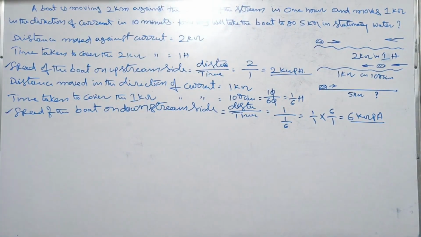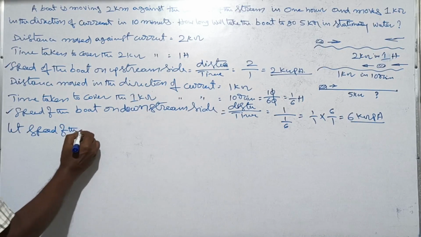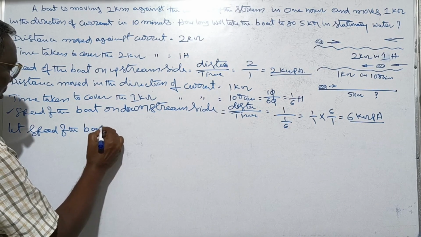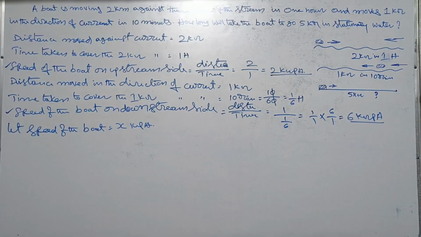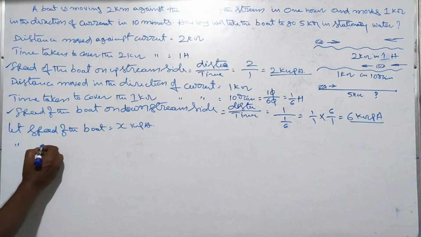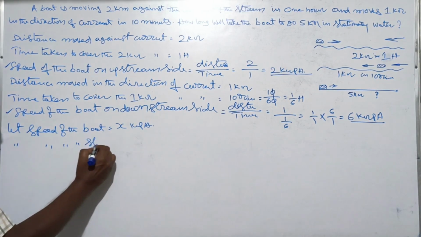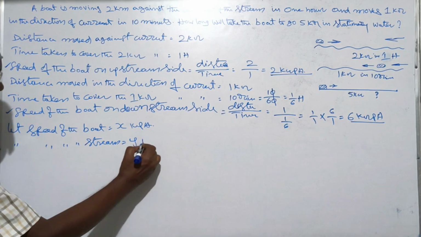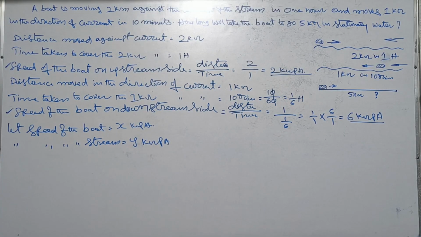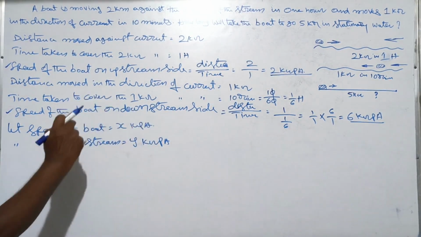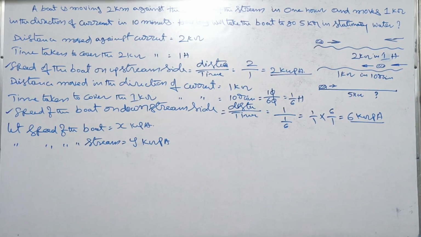Next, let the speed of the boat be equal to x kmph. Let the speed of the stream be equal to y kmph.